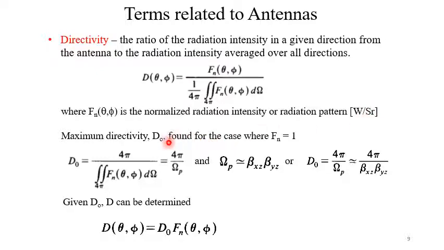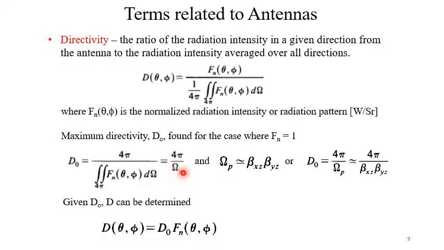The maximum directivity D0 is found for the case where Fn equal to 1. So that is equal to 4 pi divided by the integration over the solid angle Fn(theta, phi) d omega, that is equal to 4 pi by omega p.